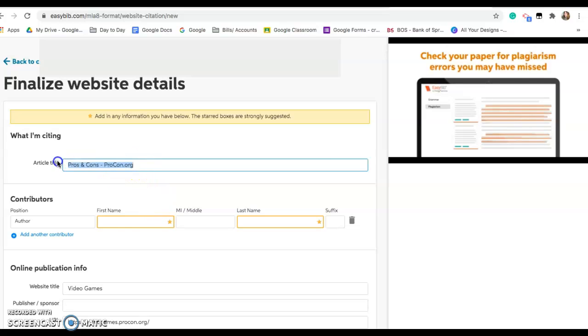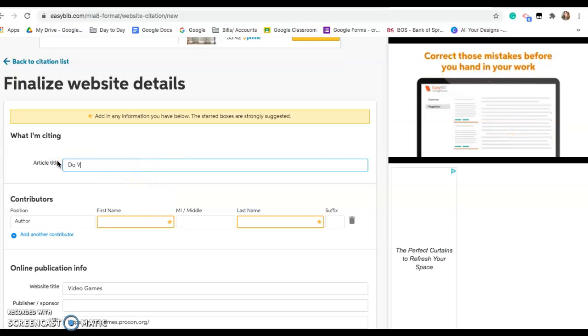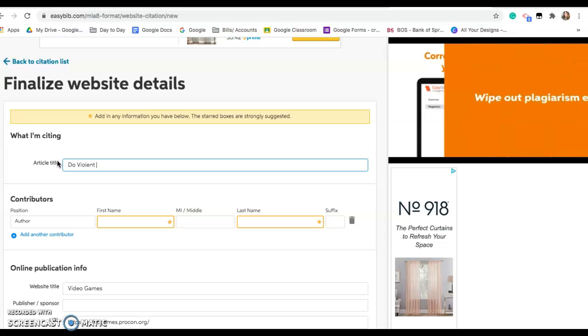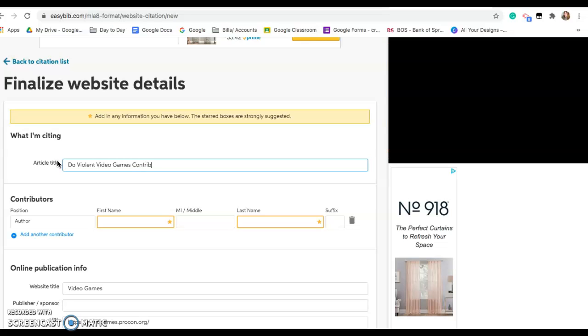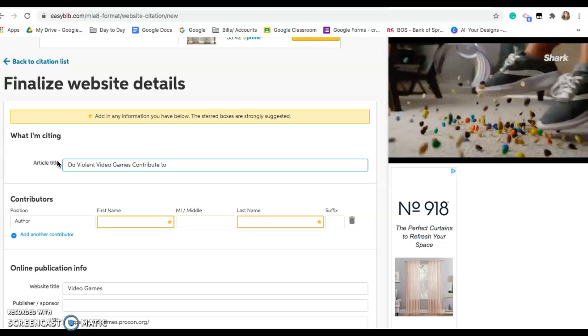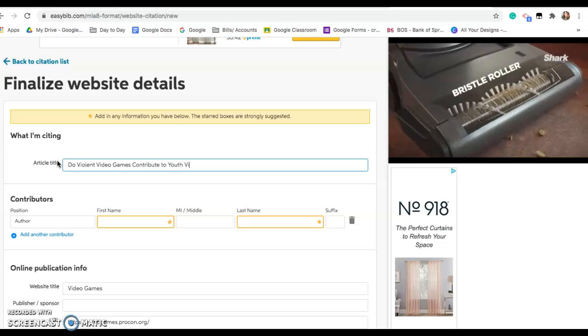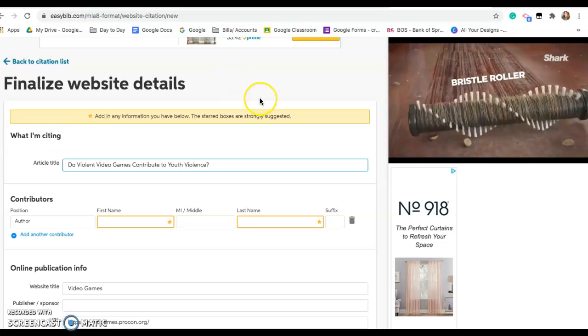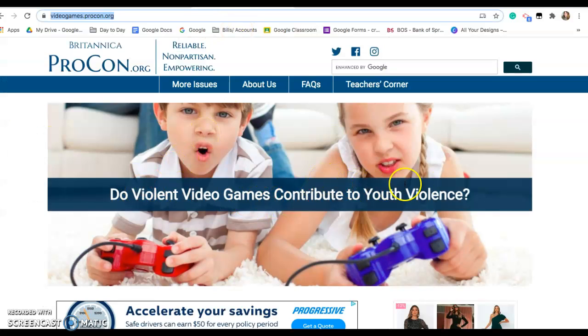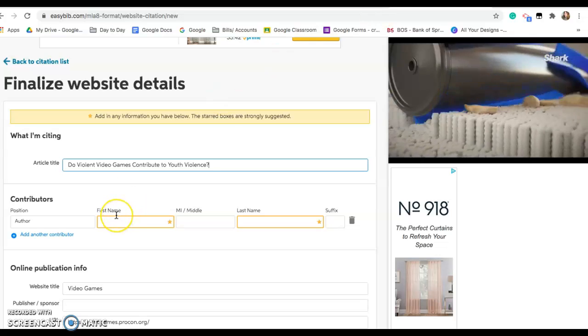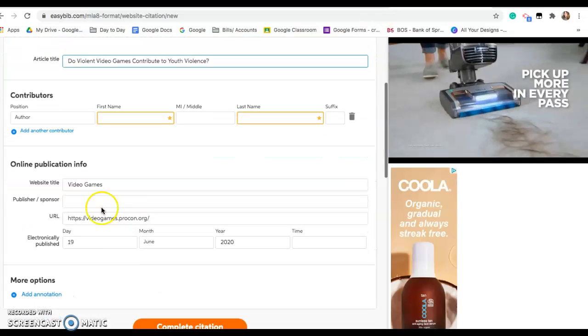The article title is Do Violent Video Games Contribute to Youth Violence? And let me double check and make sure I said that right. Do violent video games contribute to youth violence? Yes. Okay. And there is no author's last name.